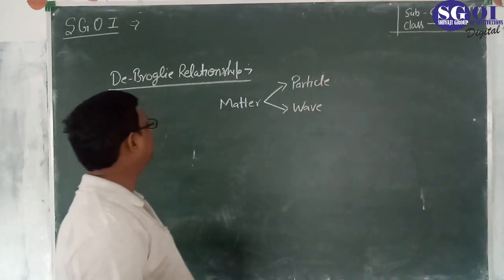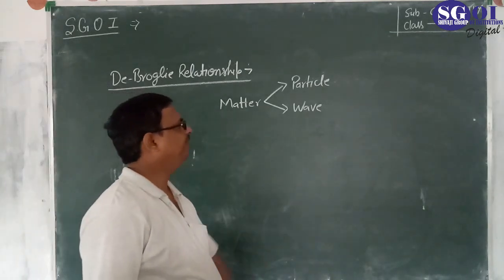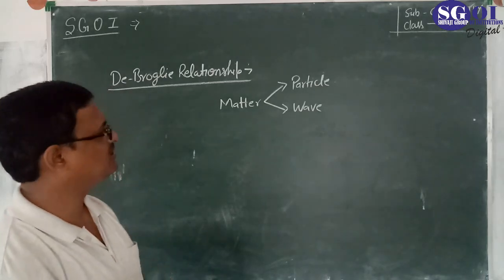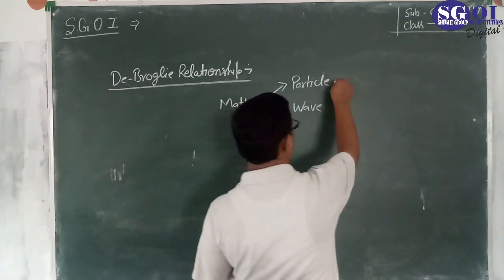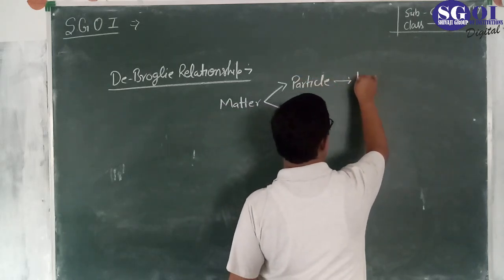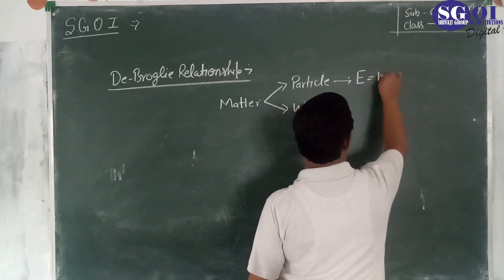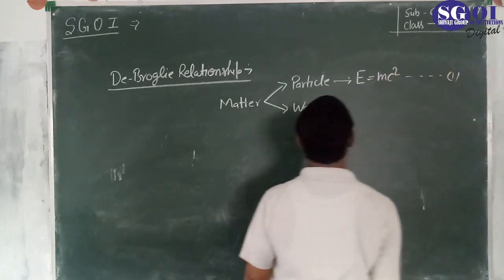So de Broglie explained that if any matter exists in particle nature, then the energy associated with it is equal to mc square by Einstein's equation.